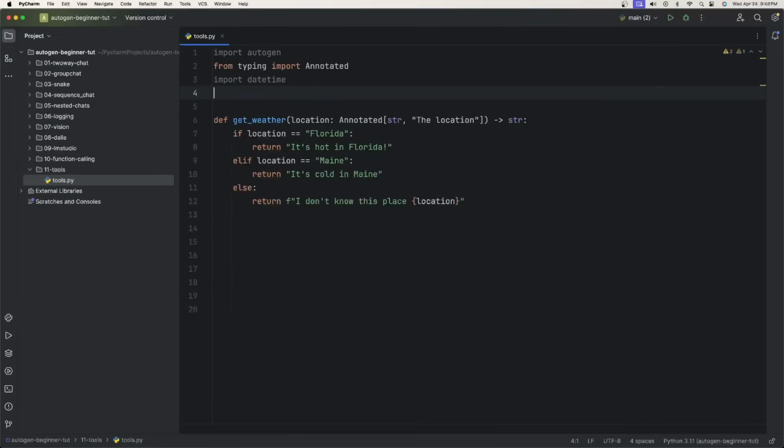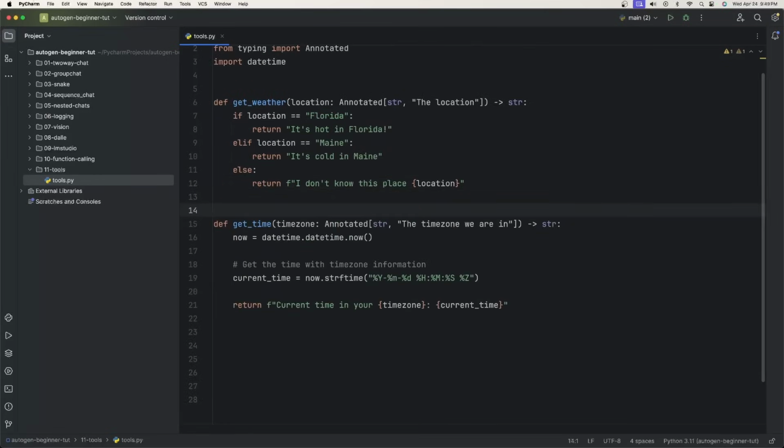So now we're going to start creating our tools. The first one is called get_weather. Remember we had a get weather and get time. I'm going to have a parameter called location. It's going to be a string, and this is just a simple description of the parameter. I'm not going to actually call an API, right? This is just an example. So if the location that's given is Florida, say it's hot in Florida, else if it's Maine, say it's cold in Maine, else just say, I don't know this place.